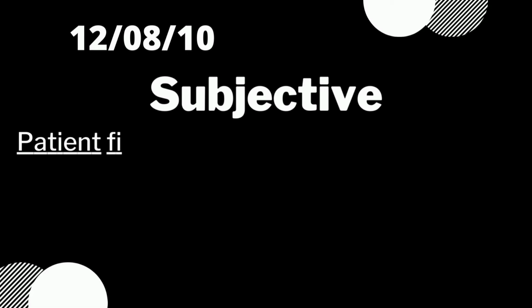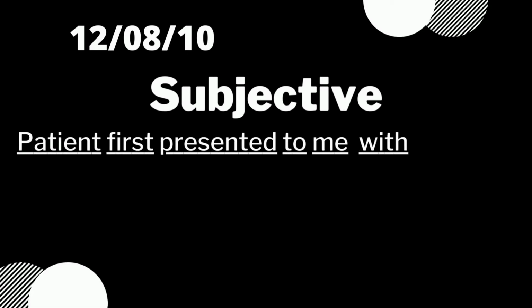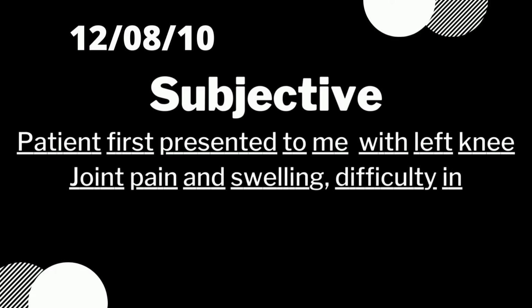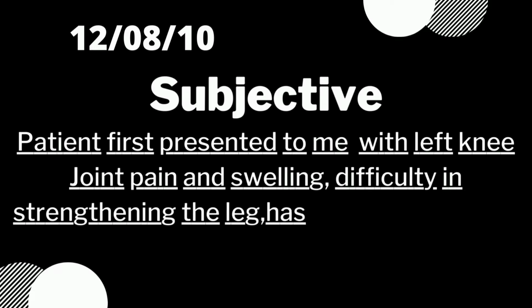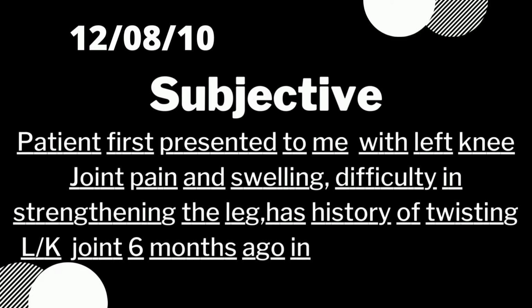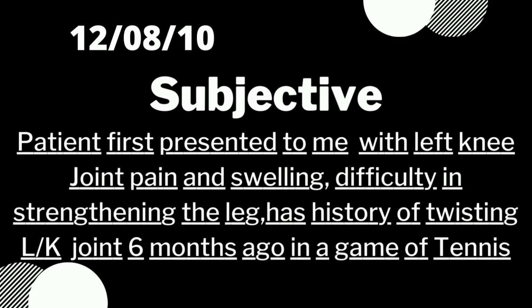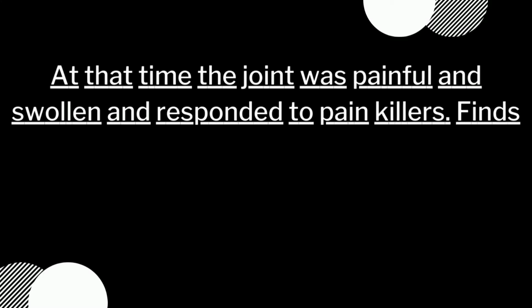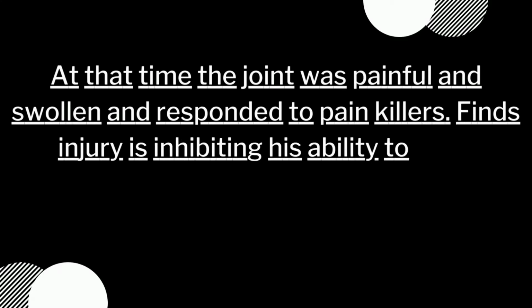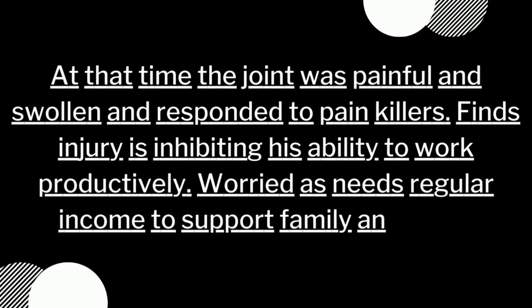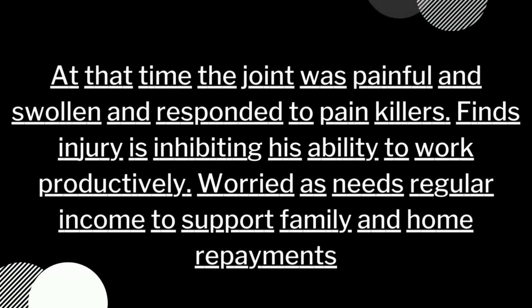Our writing starts from this point, that is 12/8/10. It is subjective that the patient first presented to me with left knee joint pain and swelling, difficulty in straightening the leg, has history of twisting the left knee joint 6 months ago in a game of tennis. At that time, the joint was painful and swollen and responded to painkillers. Finds injury is inhibiting his ability to work productively. Worried as he needs regular income to support family and home repayments.